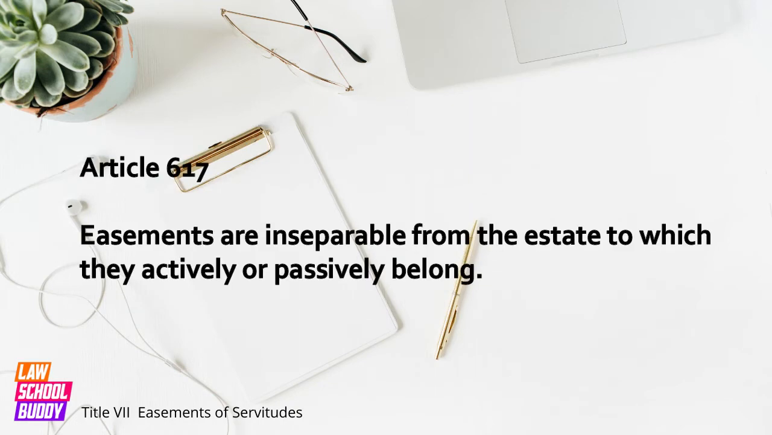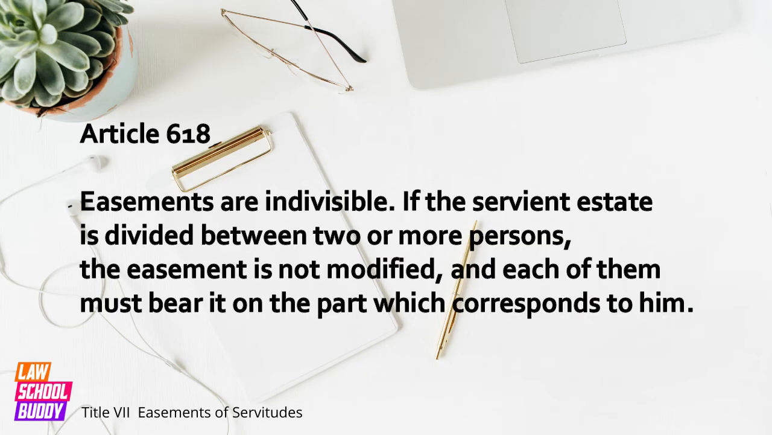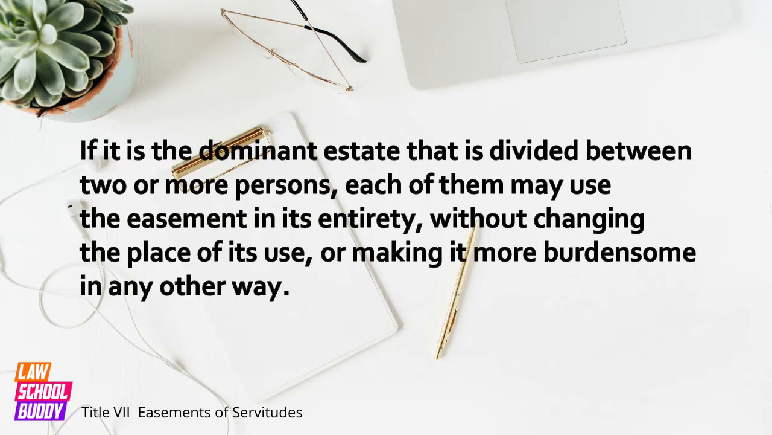Article 617. Easements are inseparable from the estate, to which they actively or passively belong. Article 618. Easements are indivisible. If the servient estate is divided between two or more persons, the easement is not modified, and each of them must bear it on the part which corresponds to him. If it is a dominant estate that is divided between two or more persons, each of them may use the easement in its entirety, without changing the place of its use, or making it more burdensome in any other way.